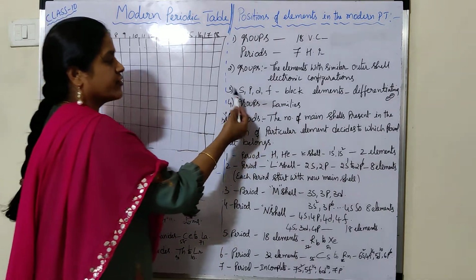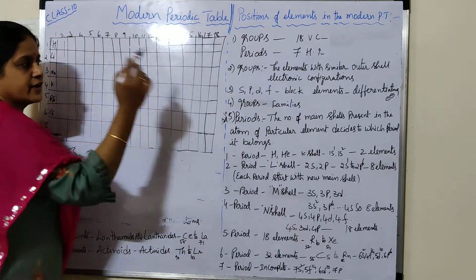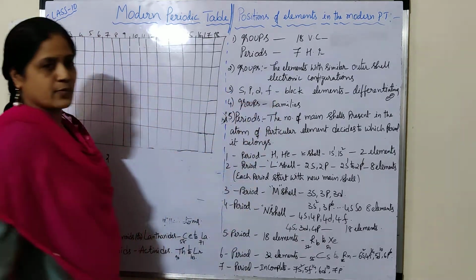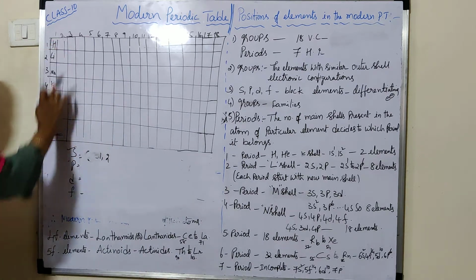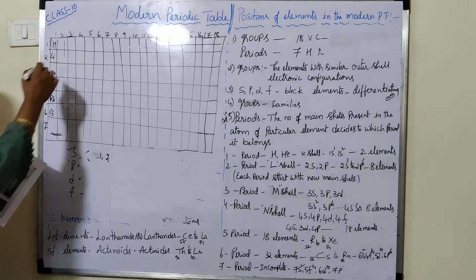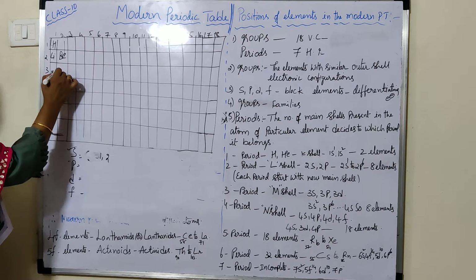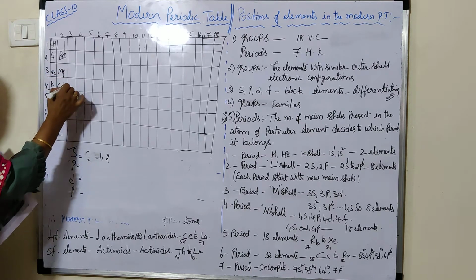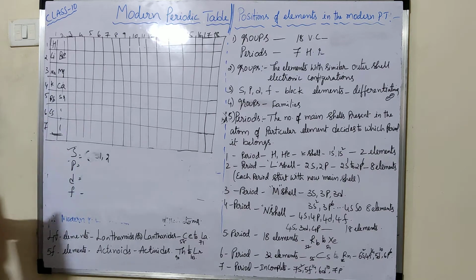See, based on which fact are these elements classified into these blocks of elements? If you see the first and second group, in the second group, what elements are given? Beryllium, magnesium, calcium, strontium, and so on.